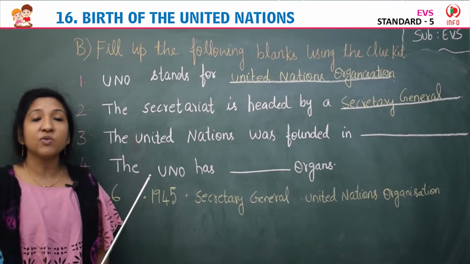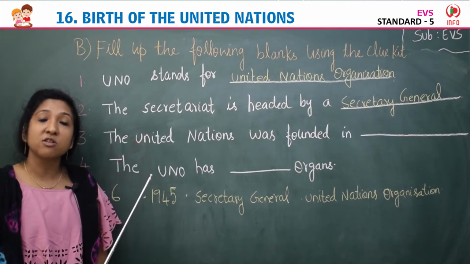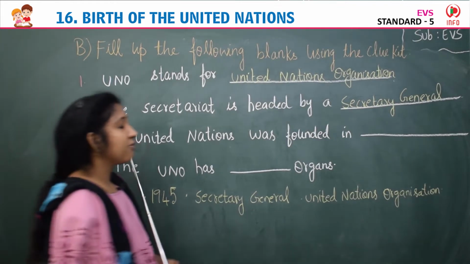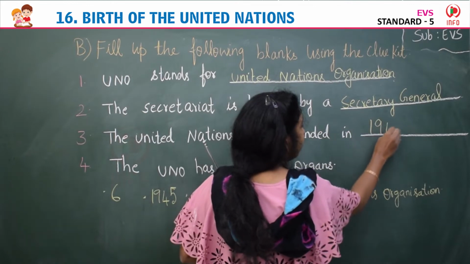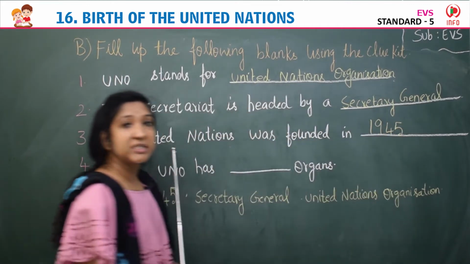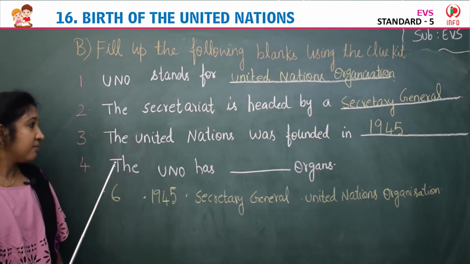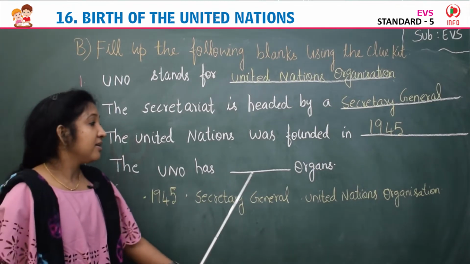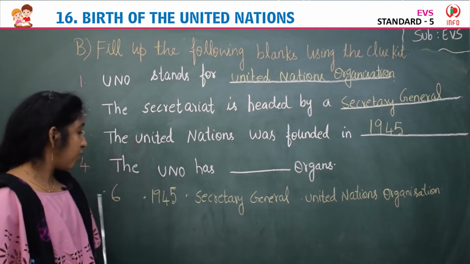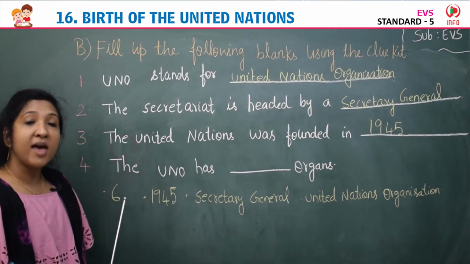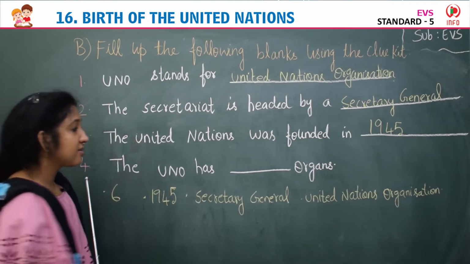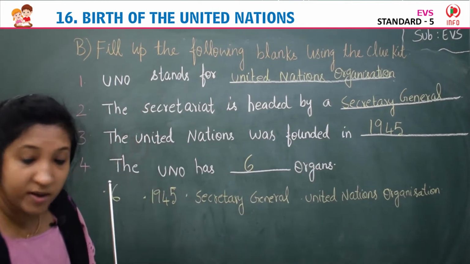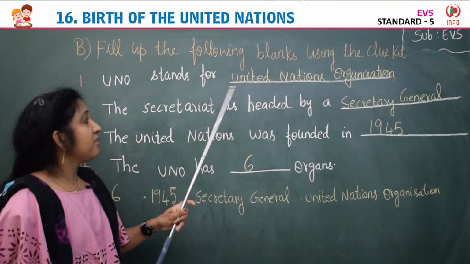Now coming to the third question, the United Nations was founded in dash. In which year was the United Nations Organization founded? In 1945. Yes, very good. In the year 1945. Then fourth, the last one, the UNO has dash organs. How many organs does UNO have? UNO has 6 organs.